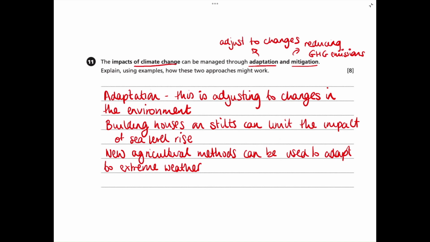So as we mentioned before, mitigation is about making the impacts of climate change less severe by preventing or reducing greenhouse gas emissions. So we need to think about what strategies reduce the amount of greenhouse gases in the atmosphere. So for example, if we switch to renewable energy, this means that maybe less fossil fuels are burnt, and fossil fuels release carbon dioxide. So renewable energy is likely to reduce carbon dioxide, which will limit the amount of greenhouse gases in the atmosphere.